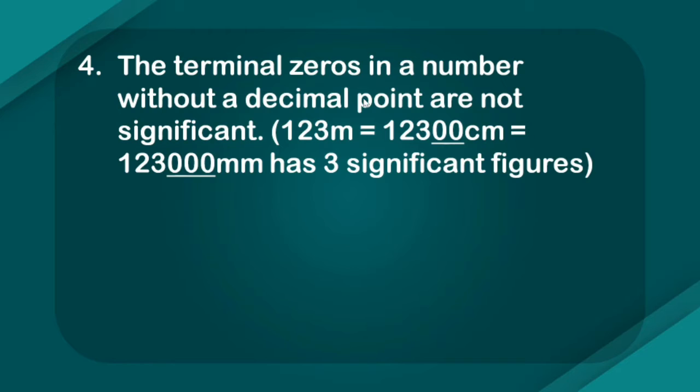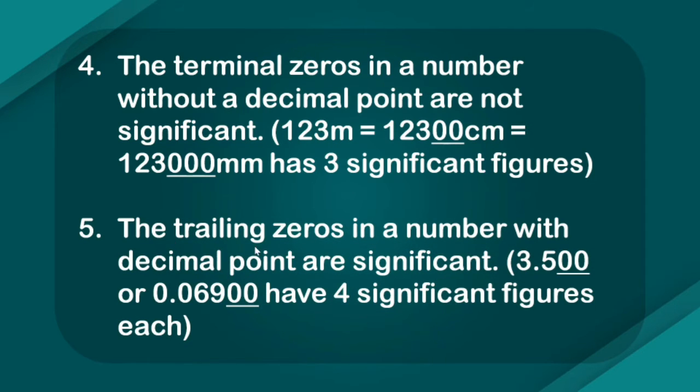The terminal zeros, terminal means ending. The terminal zeros in a number without a decimal point are not significant. Terminal zeros in a number means the last zeros in a number, any number which does not have a decimal point. This 123 meter converted to 12300 centimeter, 12300 millimeter. So these zeros here will not have any significant value, and so I will have how many? Only 1, 2 and 3 significant figures in each of these cases, which is also consistent with the fact that if I change the scale from meter to centimeter to millimeter, the number of significant figures will not change.